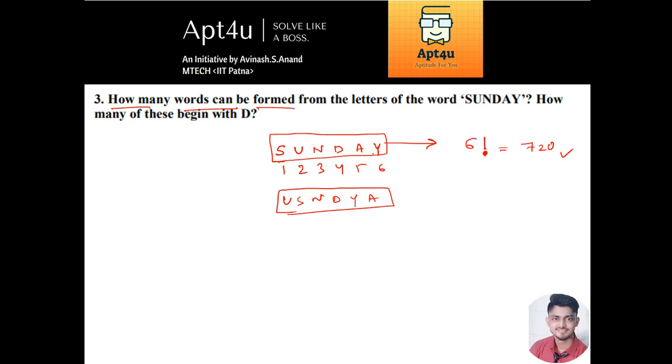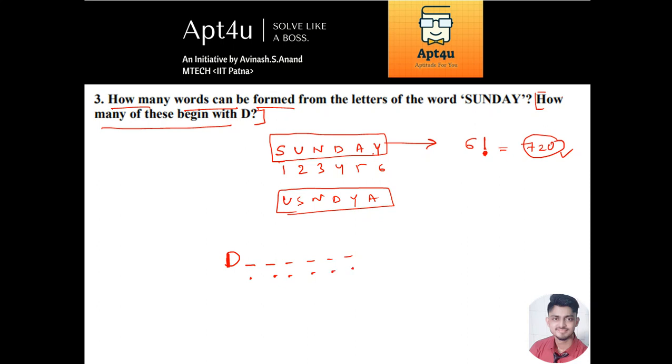Alright, now the second part is a bit advanced. How many of these begin with D? Since you found that a total of 720 words can be formed using the letters of the word Sunday, now they have asked how many of these begin with D. Since the word has to begin with D, one position is already occupied, the first position. You are left with 2 3 4 5 6 7, right? So you are left with these 6 positions.